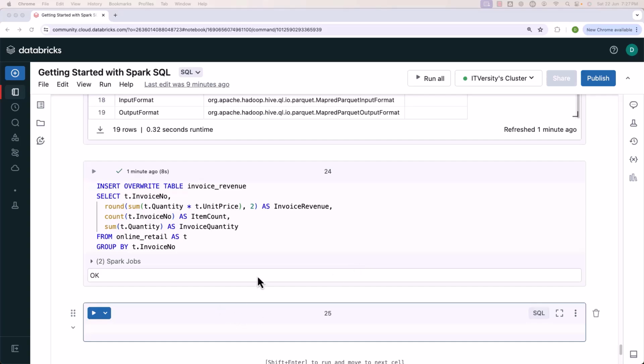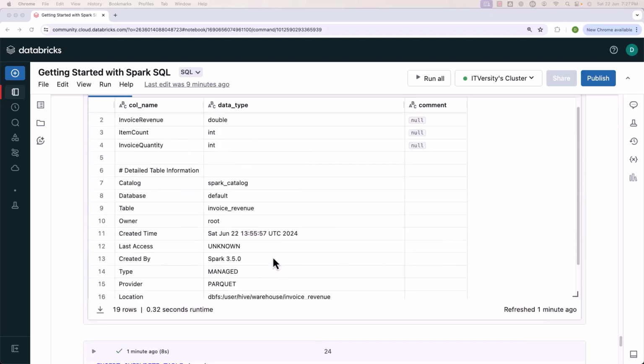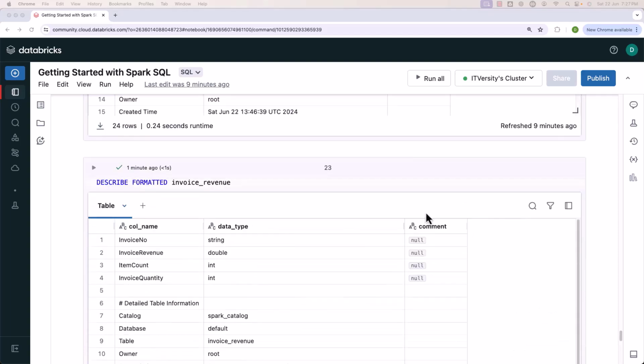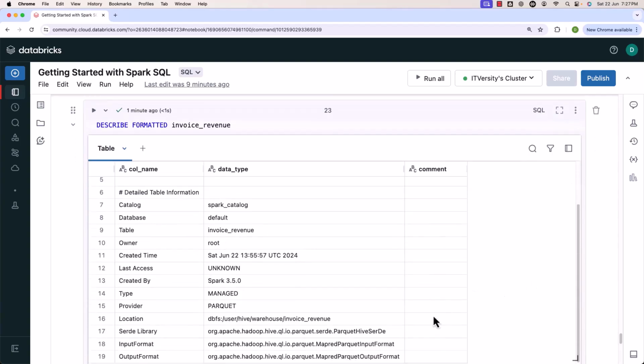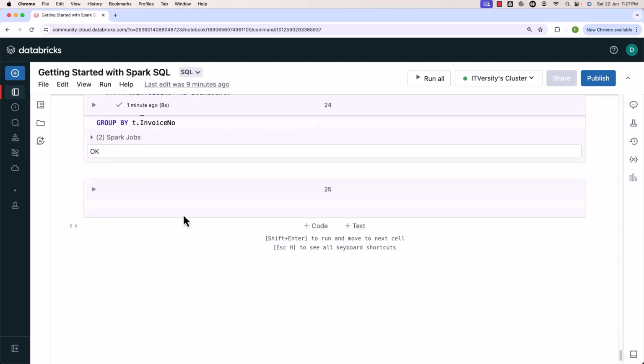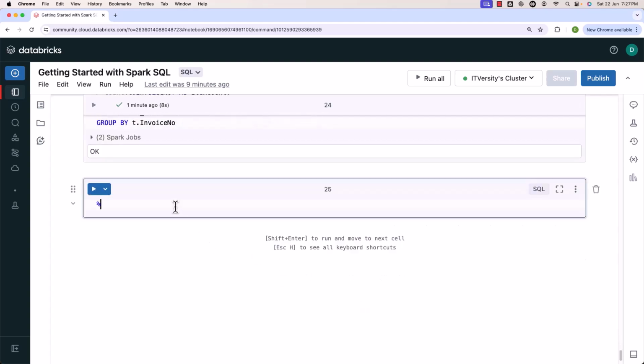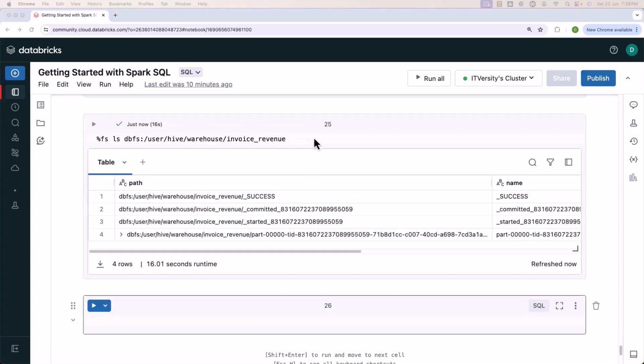To validate the location, we have to review the outcome of describe formatted command, which is nothing but this one. Let me scroll down here. The location is nothing but this one. Let's make sure we copy this. Then we should be able to use %fs ls command. Let's run this. It is successfully run. You can see the outcome.